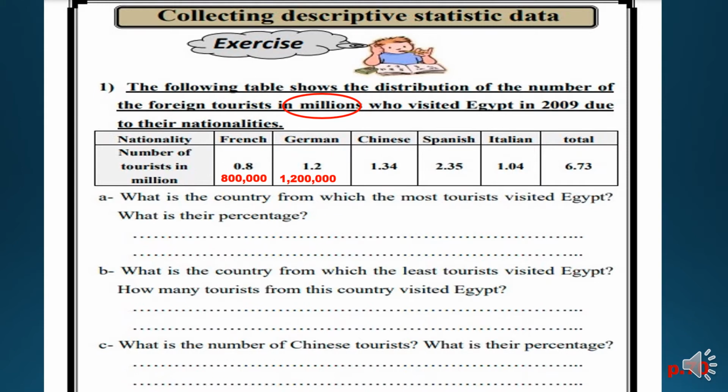And the Chinese tourists, I have 1.34 in a million. It means that 1.34 times 1 million to get the number. So it will be 1,340,000.